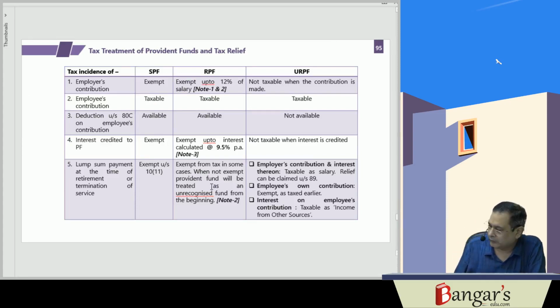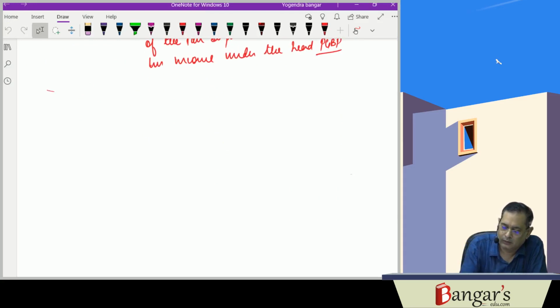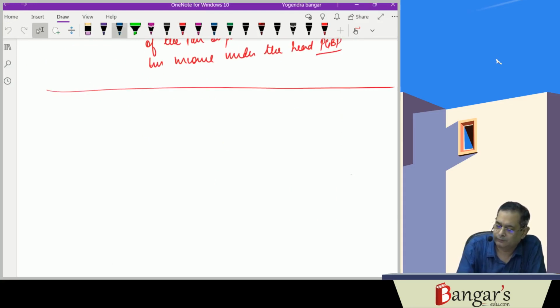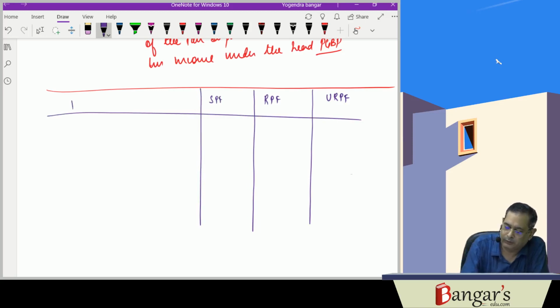So first of all, we have the unrecognized provident fund, the recognized provident fund, and the statutory provident fund, and we have the particulars.